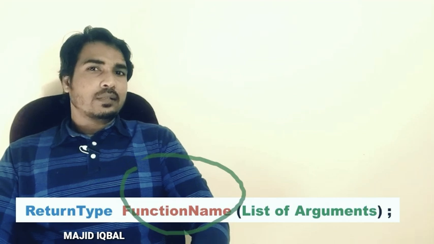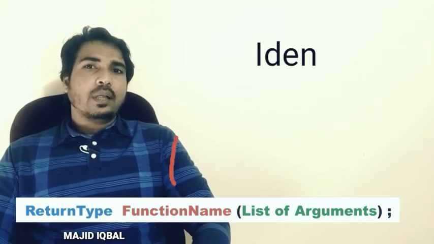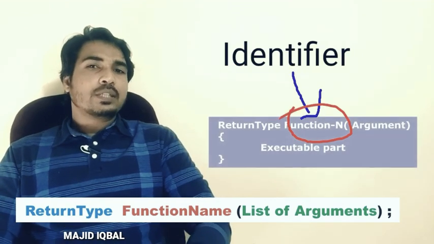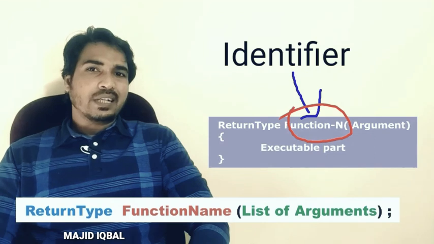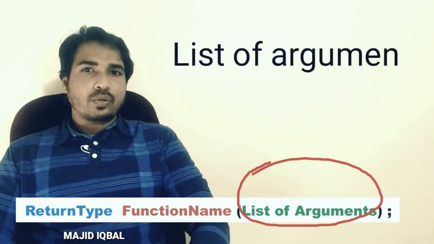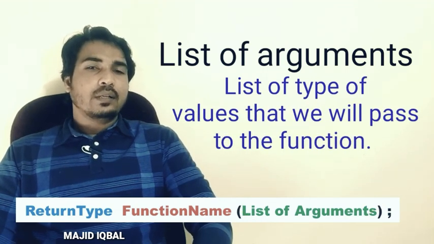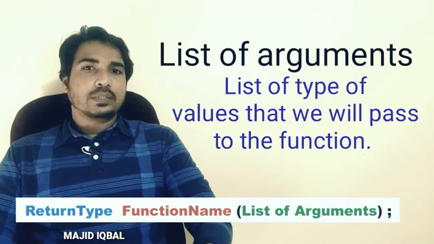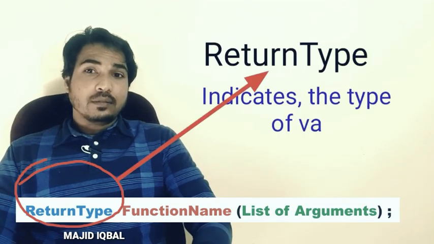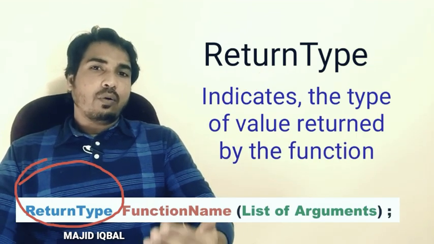Here function name is the name given to the group of statement or the code. Function name is an identifier for a group of code. Therefore, it must follow the rule of constructing identifier name. List of arguments indicates the list of type of values we will pass to the function at the time of calling of function. Return type indicates the type of value the function will return to the calling function.